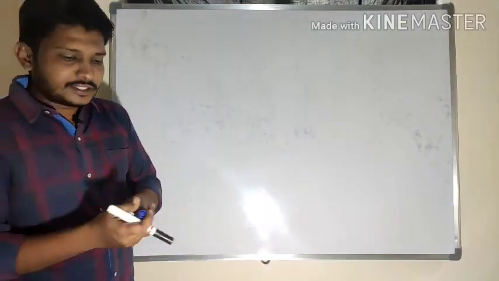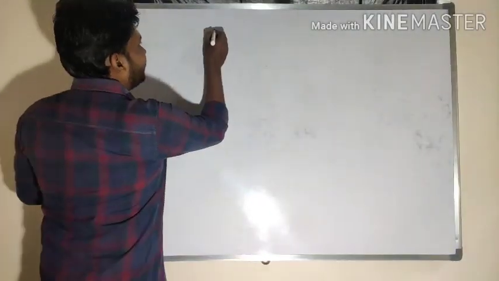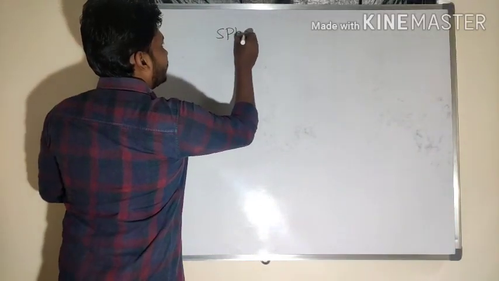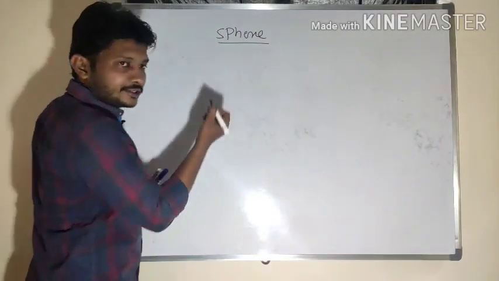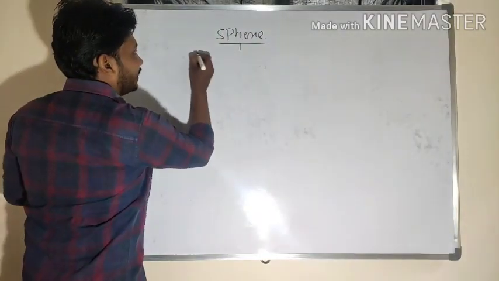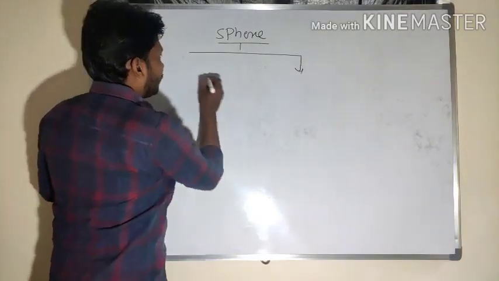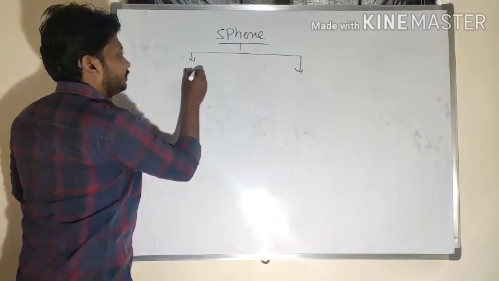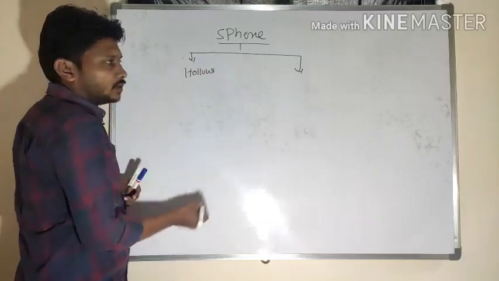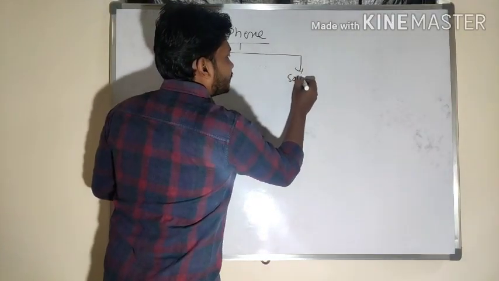So in the case of a sphere, I will take two types of sphere here. One is a hollow sphere, another one is a solid sphere.